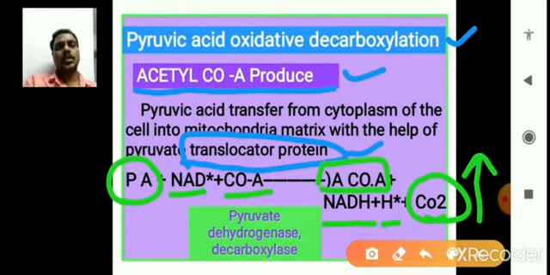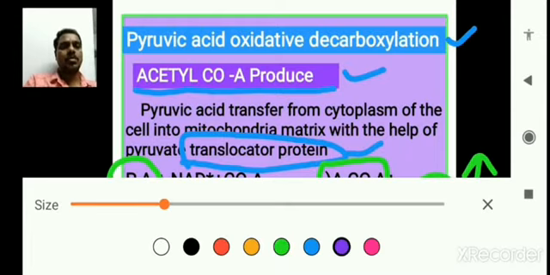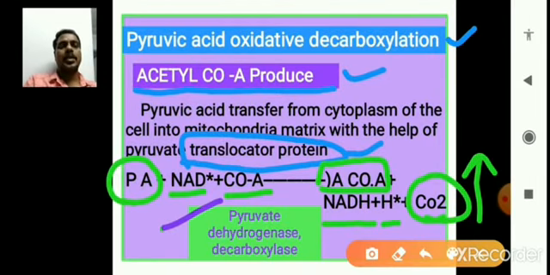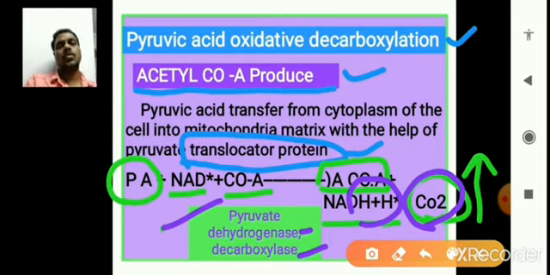In this reaction, these products are produced with the help of enzymes called pyruvate dehydrogenase and decarboxylase. With the help of dehydrogenase, NAD gains the hydrogen ions, and with decarboxylase, sorry, CO2 is released, meaning carbon dioxide is released.